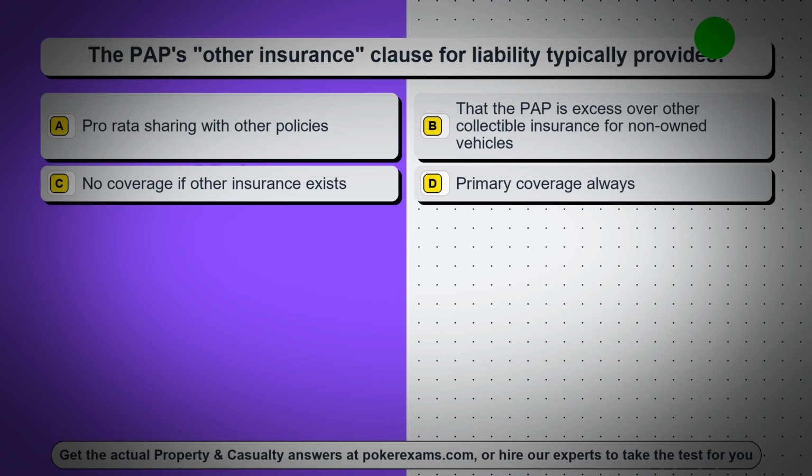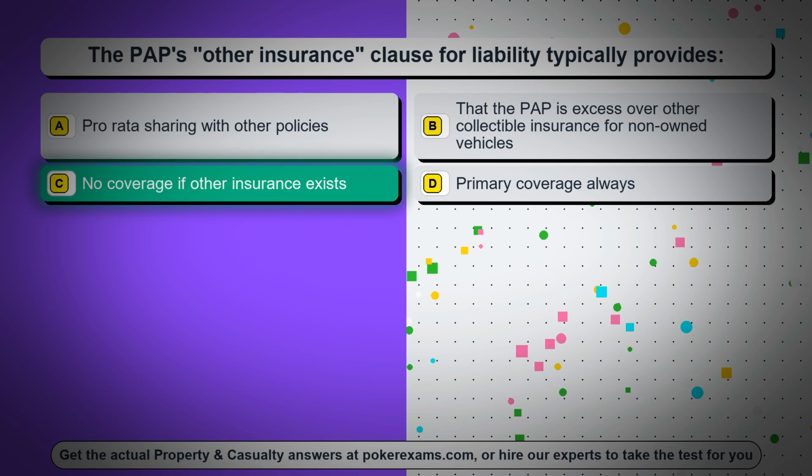Question 6. The PAP's other insurance clause for liability typically provides: Option A, pro rata sharing with other policies. Option B, that the PAP is excess over other collectible insurance for non-owned vehicles. Option C, no coverage if other insurance exists. Option D, primary coverage always.